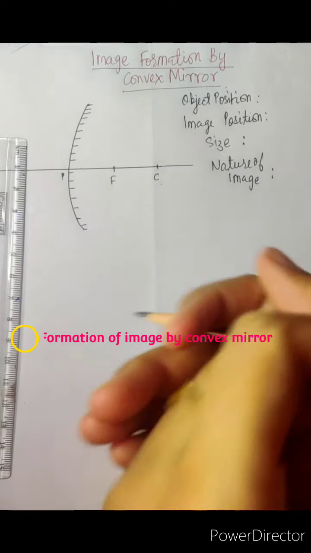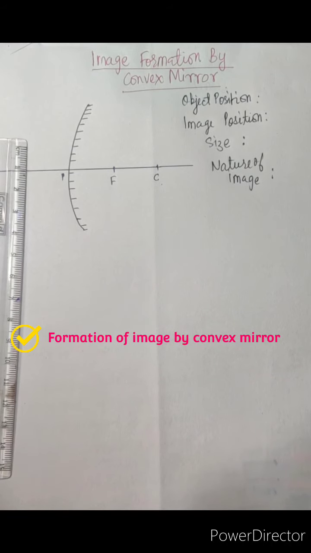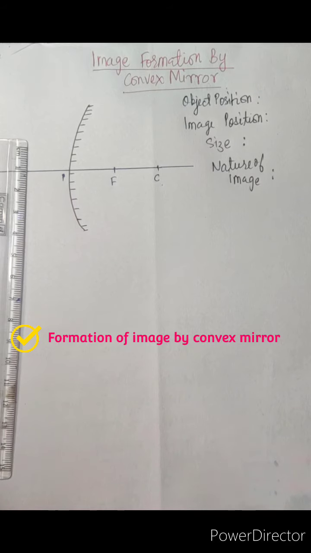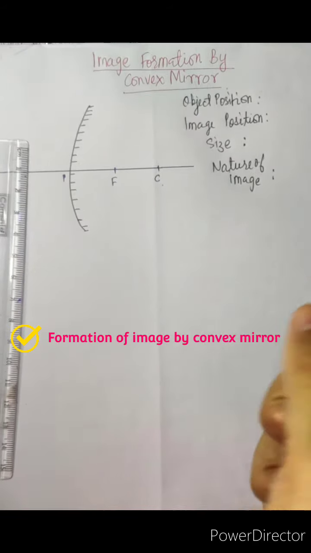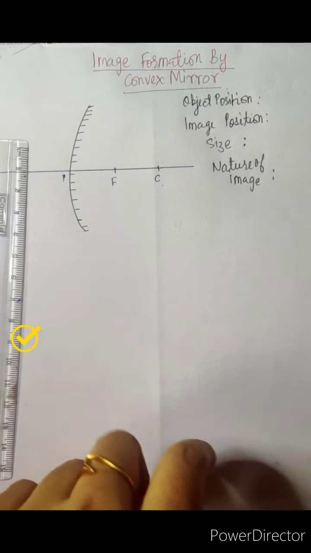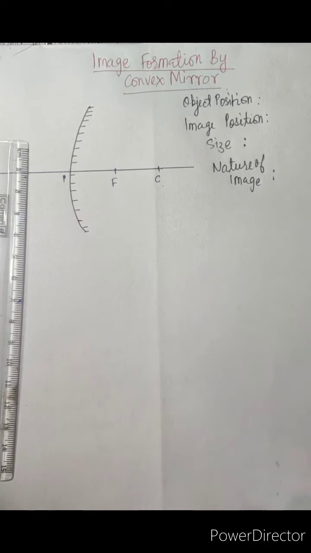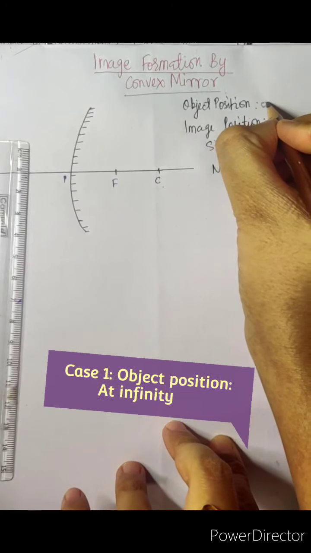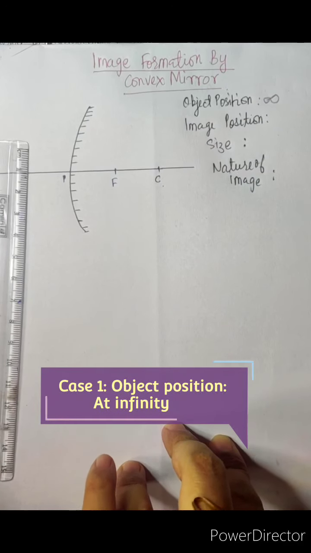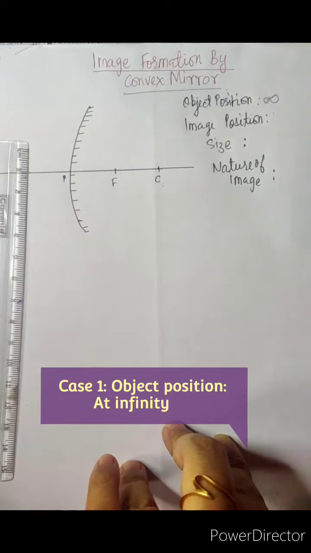So in the previous video, we have seen ray diagrams of image formation by concave mirror. Now in today's video, we are going to see image formation by convex mirror. There are two cases that we are going to learn. First case is when the object is kept at infinity. Okay, object position is at infinity.